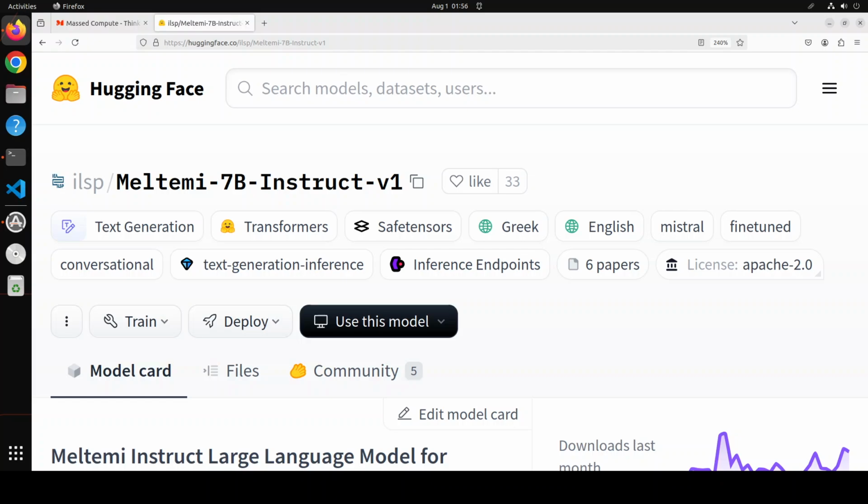They have also translated and curated a Greek instruction corpus, which has been used for the instruction tuning of a chat model named Meltemi 7 billion Instruct. Also, they have taken special care in alignment and the removal of toxic content for Meltemi 7 billion, and they have evaluated it on a broad set of collected evaluation corpora. They have also given some examples in their model card, and I will share the link in the video's description. So that is a short intro. Now let's go to my local terminal and start installing it.